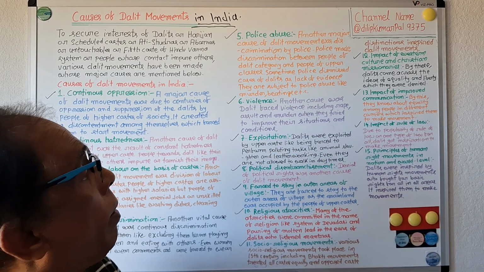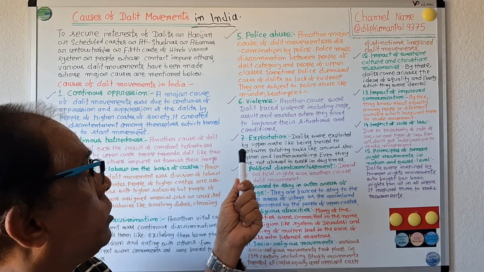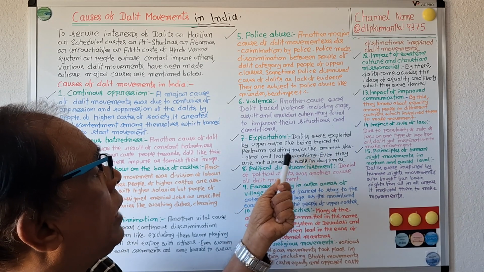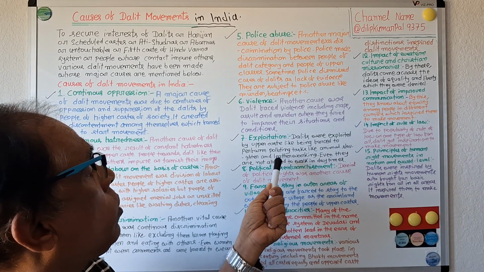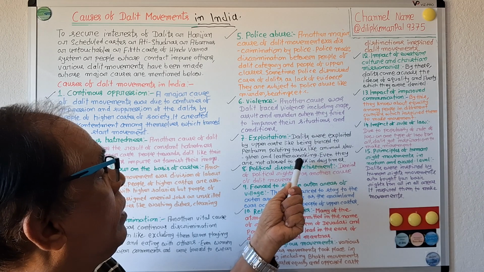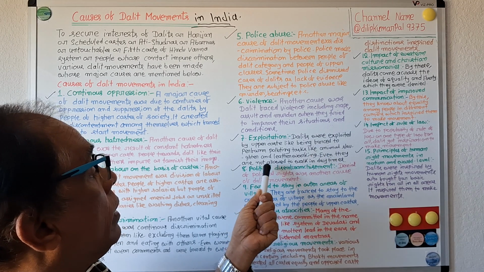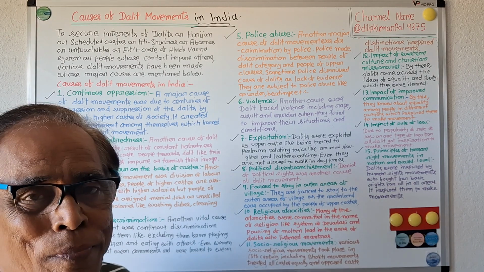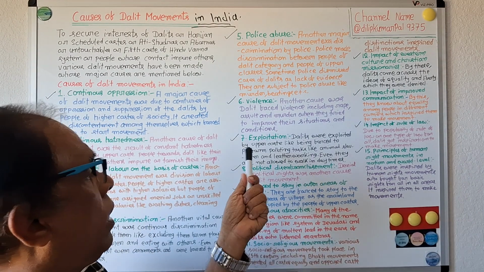Number seven, exploitation. Dalits were exploited by the upper castes, like being forced to perform polluting tasks such as animal slaughter and leather working. Even they were not allowed to work in daytime. Another cause of Dalit movement was exploitation.